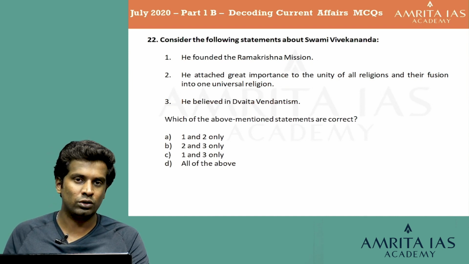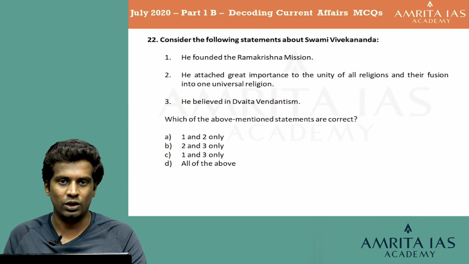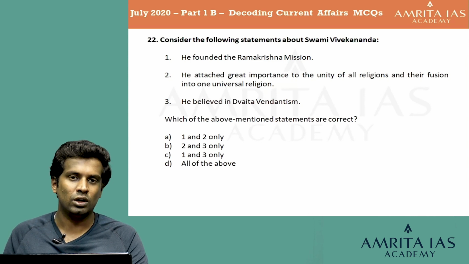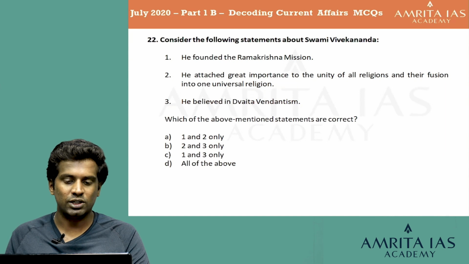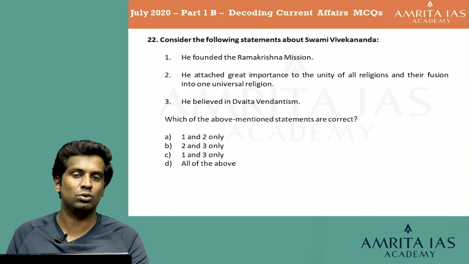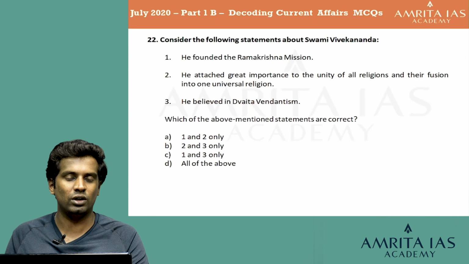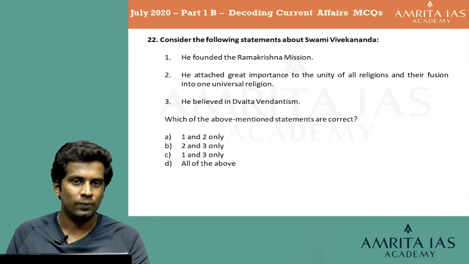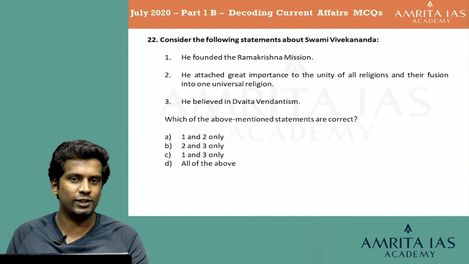So taking this into account, learning about Swami Vivekananda and his philosophy, Swami Vivekananda was one of modern India's greatest philosophers. We will be learning about him as part of our history syllabus during the civil service preparation. So we know that the first statement, he founded the Ramakrishna Mission, is true. Second statement, he attached great importance to the unity of all religions and their fusion into one universal religion, that is also true. The third statement, he believed in Dvaita Vedantism. No, he was a believer of the Advaita school of Vedanta. So I can say the third statement is absolutely wrong. Then you are left with just one option, option A, 1 and 2 only.